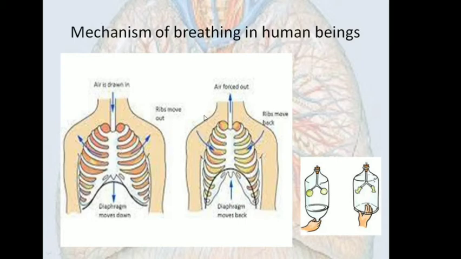Just the opposite takes place during exhalation. As you can see, this diaphragm will move back to its original position. The ribs will also move back to their original position. So what will happen? The area inside the chest cavity will decrease. So the pressure will increase here. So now the pressure inside the lungs is more than the pressure outside. So the air will move from the lungs towards the outside, just as in this case we see here. So this is how the process of inhalation and exhalation takes place in our body.